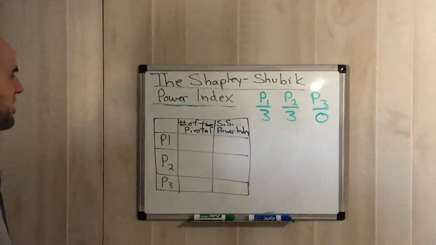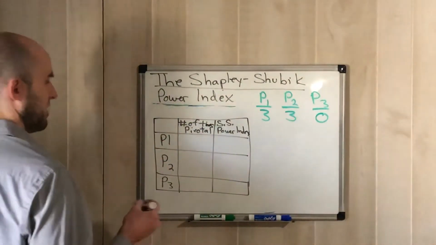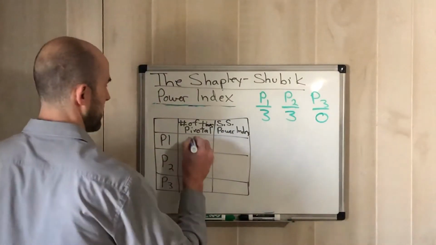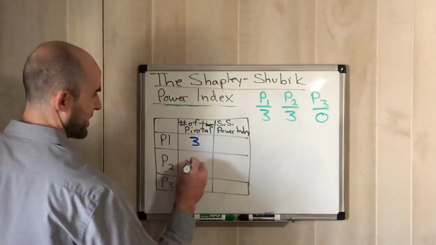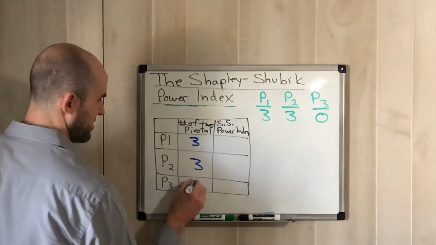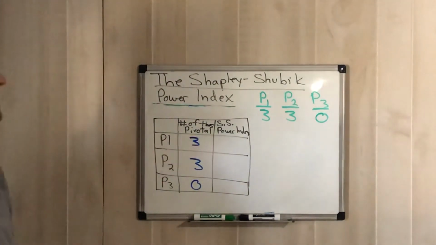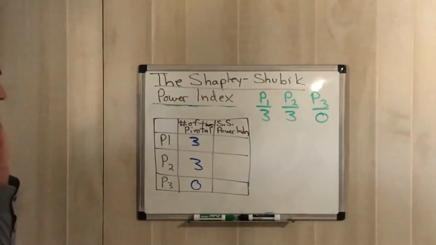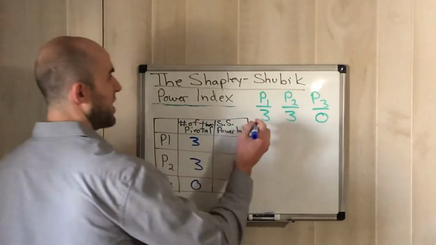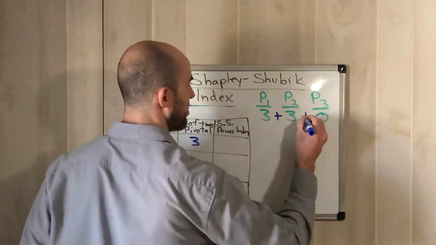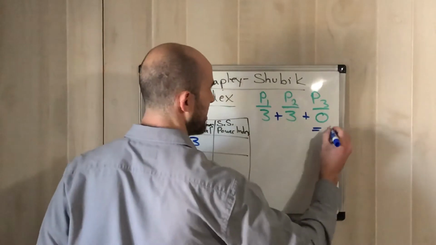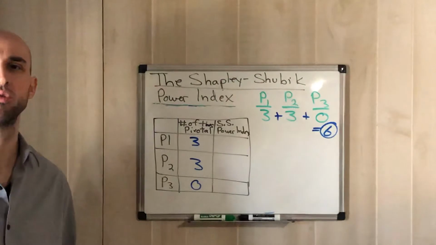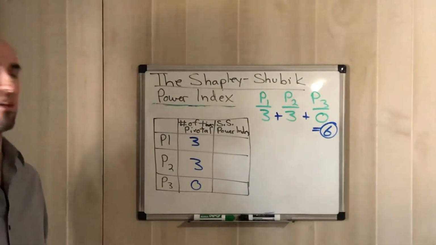Right? And so number of times pivotal, we already know. Player 1 was pivotal 3 times. Player 2 was pivotal 3 times. Player 3 was pivotal 0 times. The way that we figure out now the Shapley-Shubik power index, it's just by dividing, guys, and changing it to a percentage. So altogether, we had 3 plus 3 plus 0. We had 6 total sequences, right? It's what we erased before. We had 6 total ways that we figured out, all 6 different outcomes.